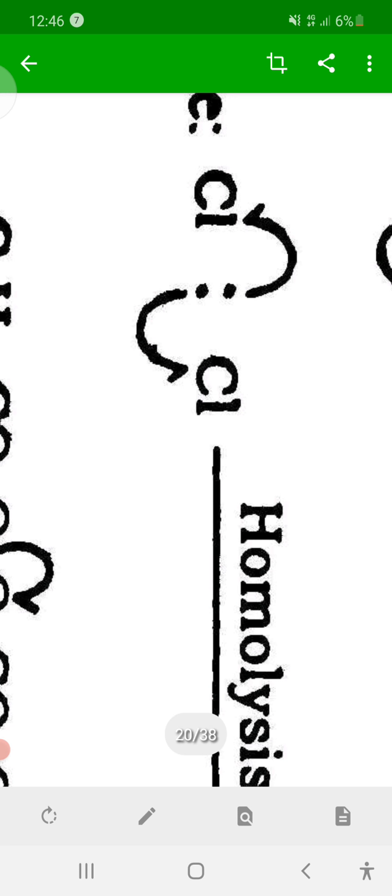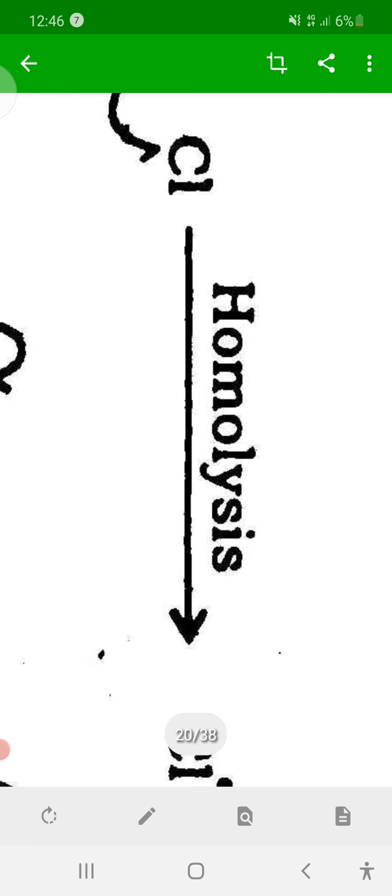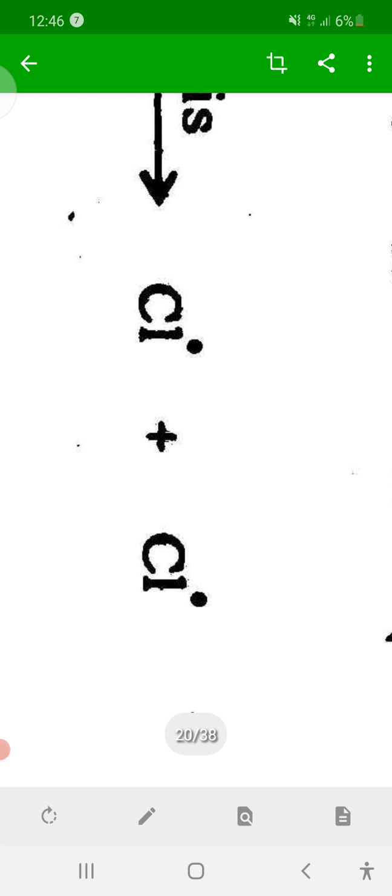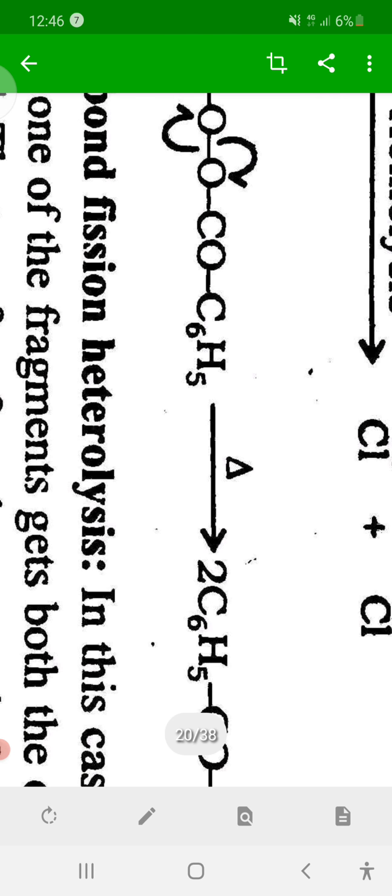Here the two bonding electrons are nothing but the sigma bond between the two Cl atoms. Those two electrons are the single bond. Both atoms acquire a single electron. This is nothing but homolytic fission. Free radicals are generated by this.